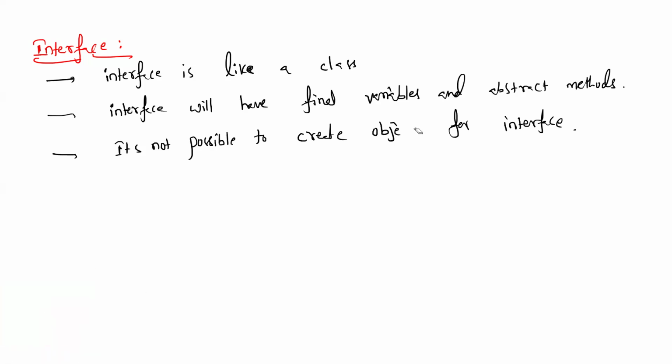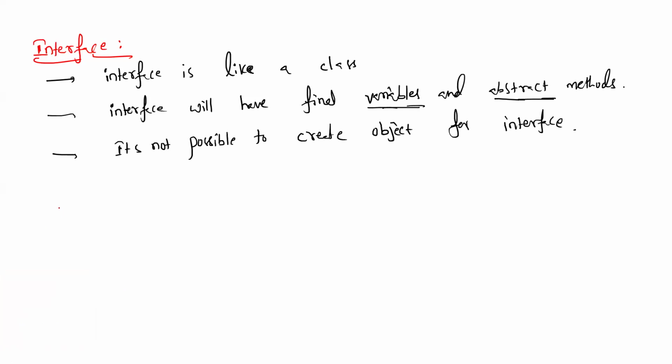What is the extra thing? Abstract class will have both abstract methods and concrete methods, but interface will have only abstract methods. That's all. It will not have concrete methods. And interface also will have final variables. So this is the introduction of what is interface, first of all.